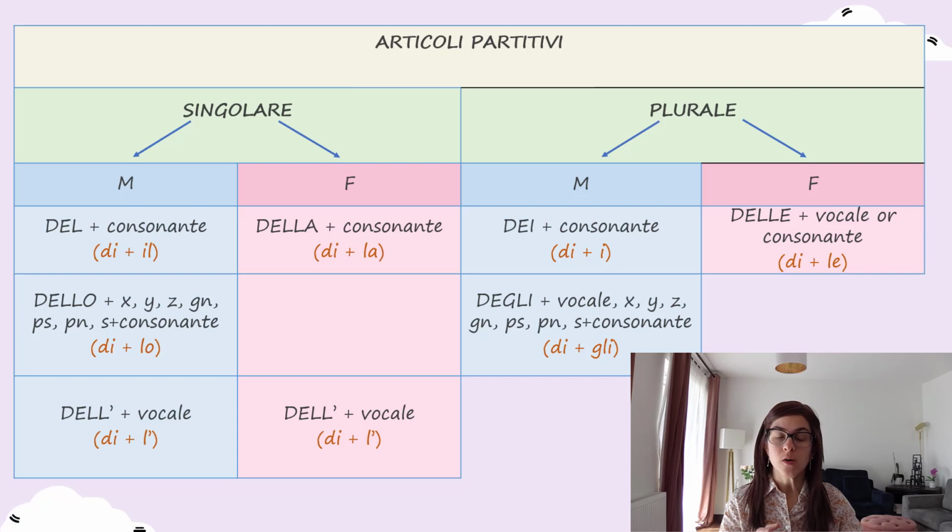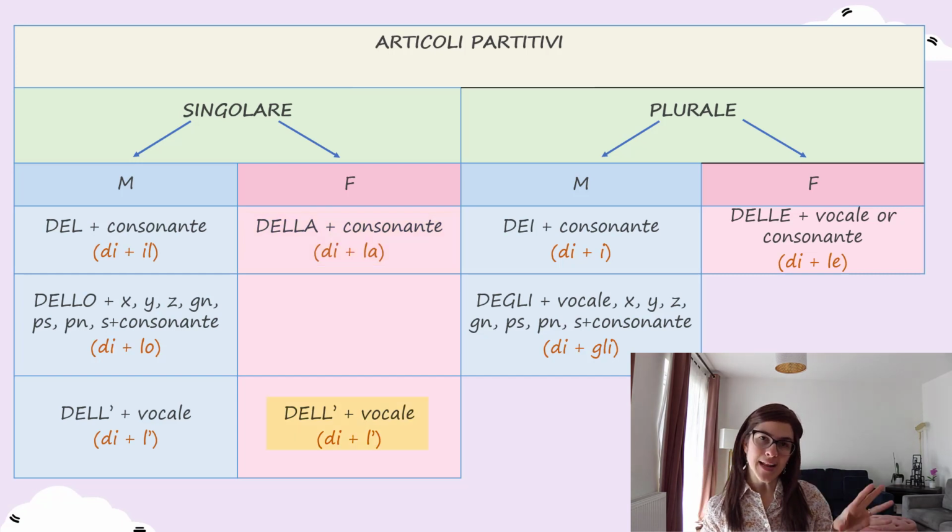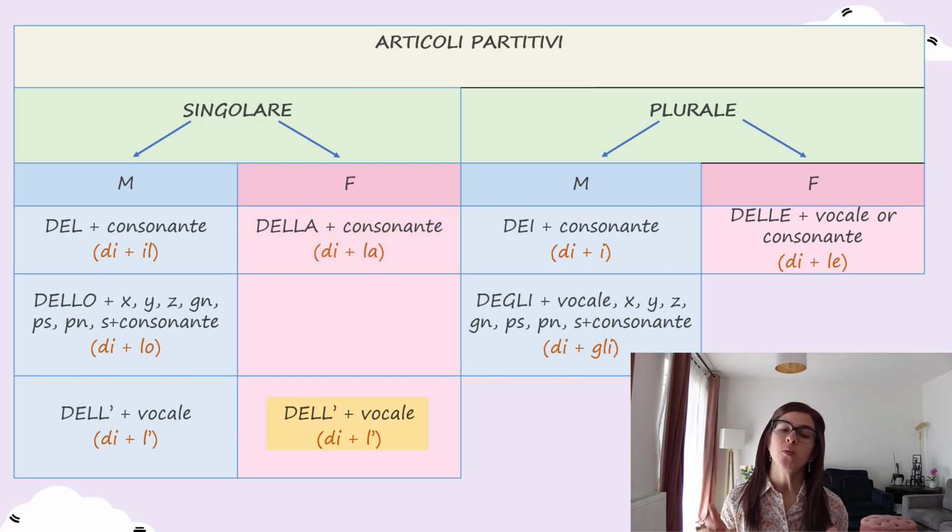Then in the plural, all of this in the singular, we have della. Did I say in the plural? In the feminine. In the feminine, we have della when the feminine noun starts with a consonant, and del with an apostrophe when the feminine noun starts with a vowel.